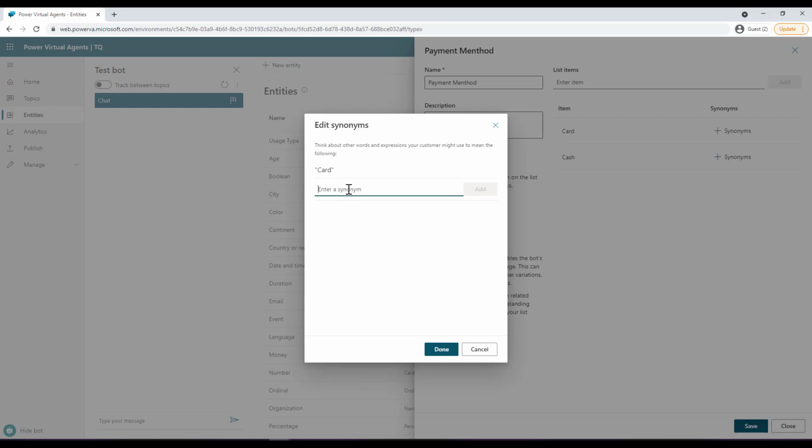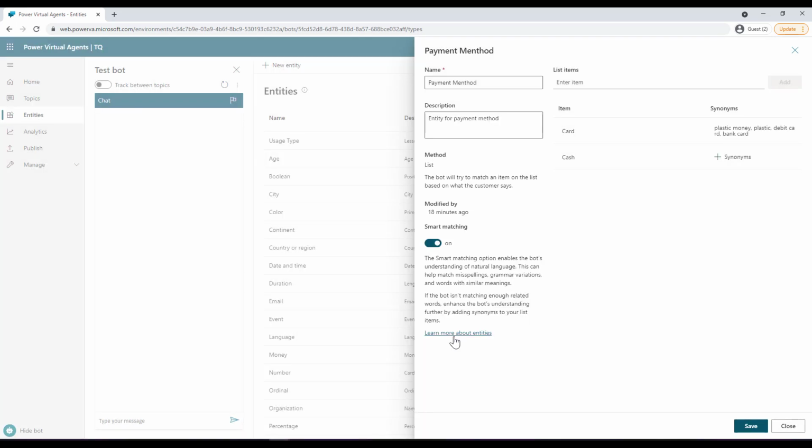For example, this can be a bank card, it can be a debit card, or you can just call it plastic, or you can call it plastic money, right? So there can be many examples. Let's just take these examples at the moment and click on done.